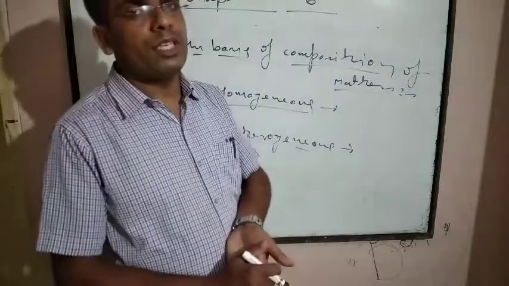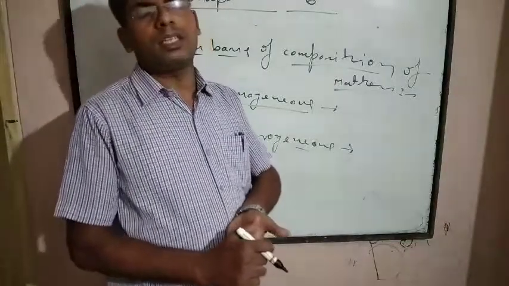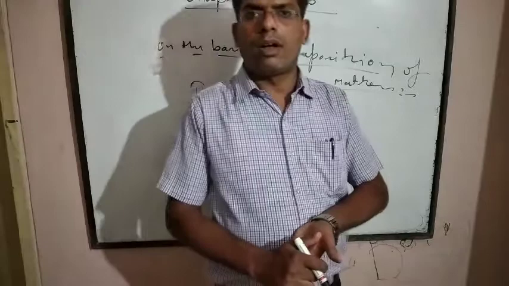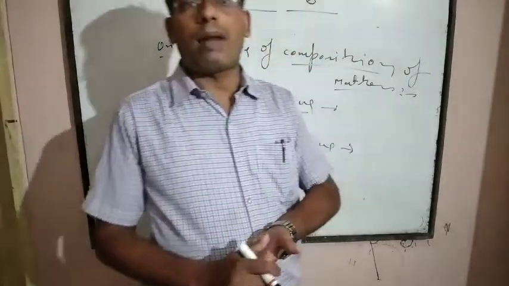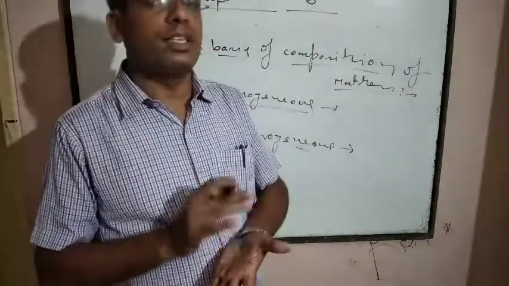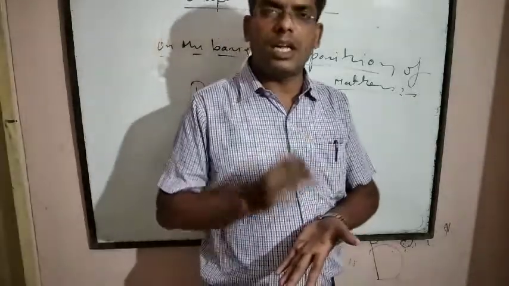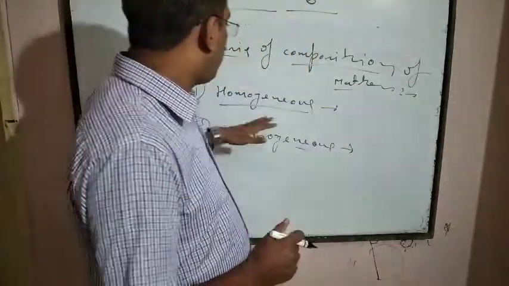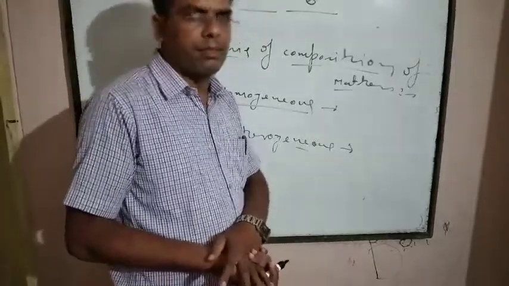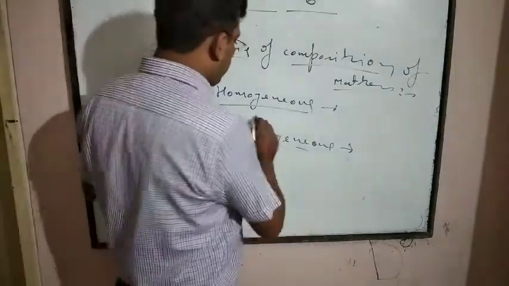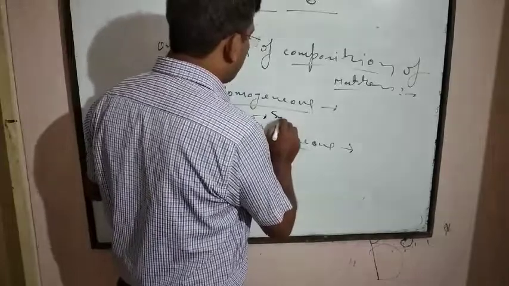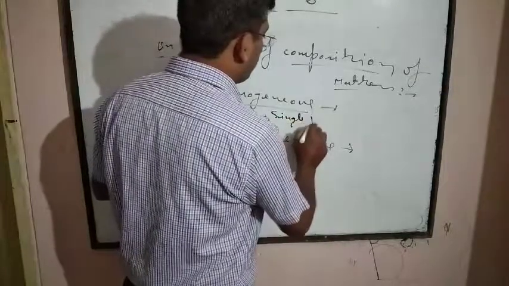These are homogeneous systems because in such systems matter is present in a single phase. So if a single phase is present in any system, then that is known as a homogeneous system.